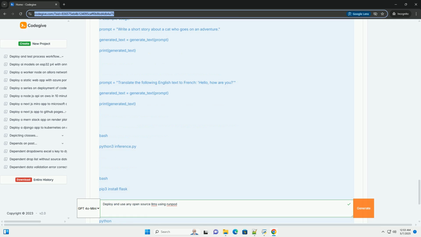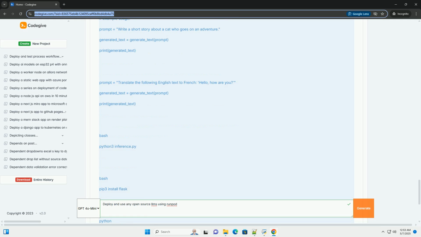12. Conclusion. This tutorial has walked you through the process of deploying and using open source LLMs using Runpod. You learned how to set up a Runpod environment, load model weights, run inference, and serve the model using an API. By following these steps, you can leverage the power of LLMs in your own projects. Remember to explore different models, experiment with different inference techniques, and monitor your Runpod instance to optimize your costs and performance. Next steps: